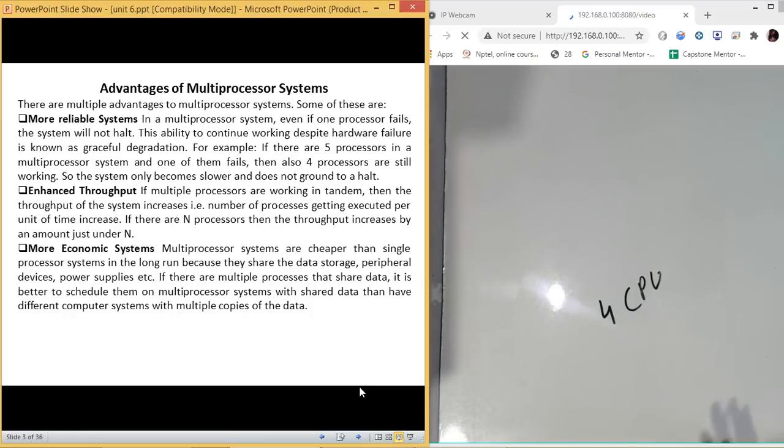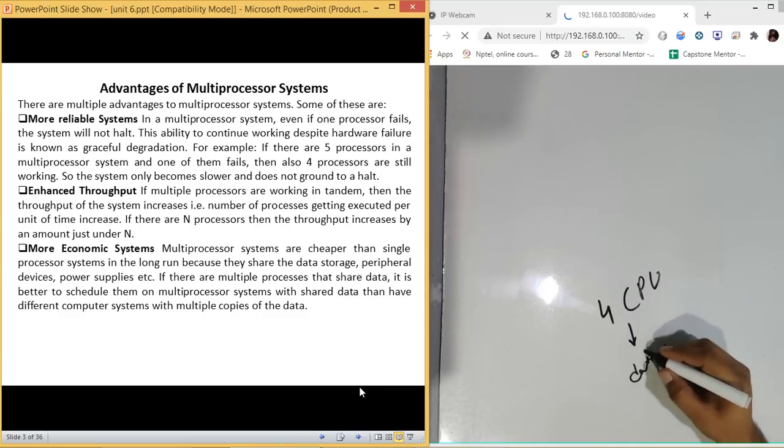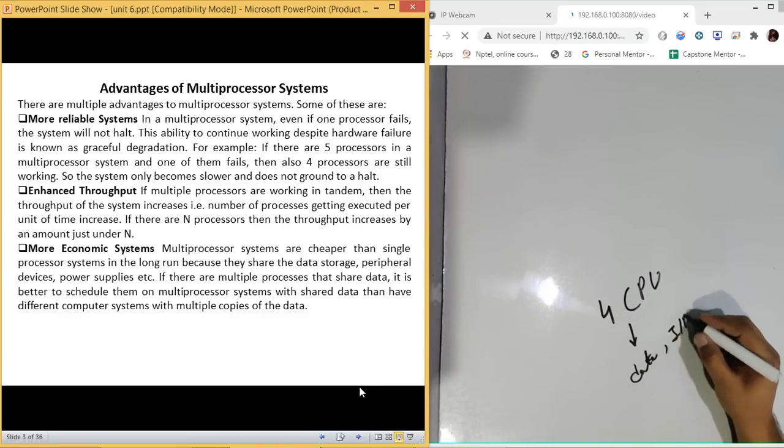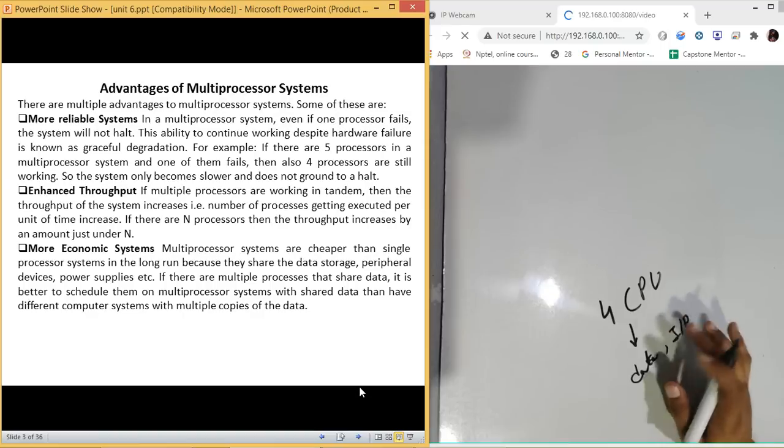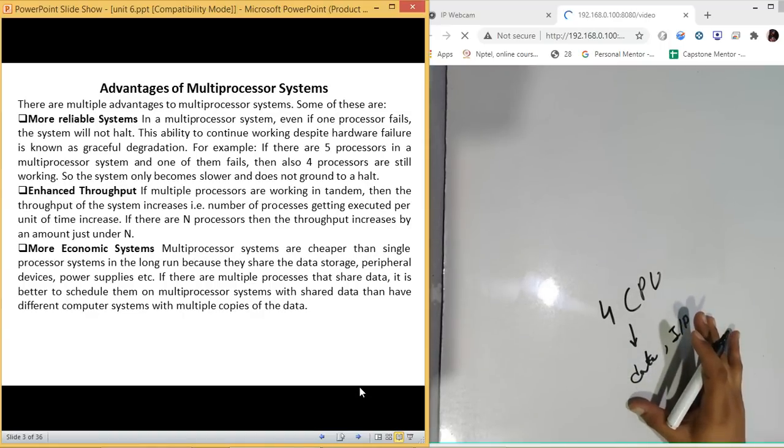If there are four CPUs in a single system, and they are sharing all the resources like the data storage and your input output devices, all those devices are being shared by all these CPUs. So they are going to use a single physical resource for data storage and input output.